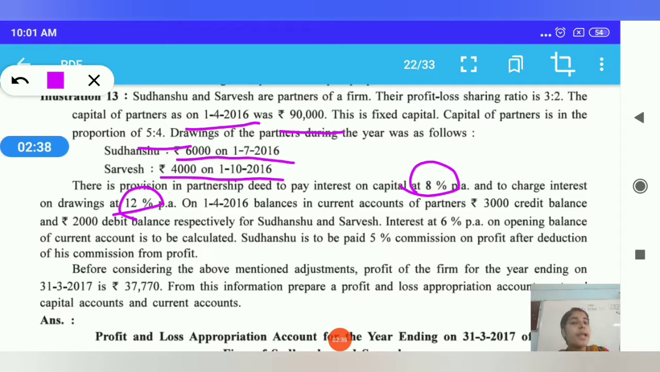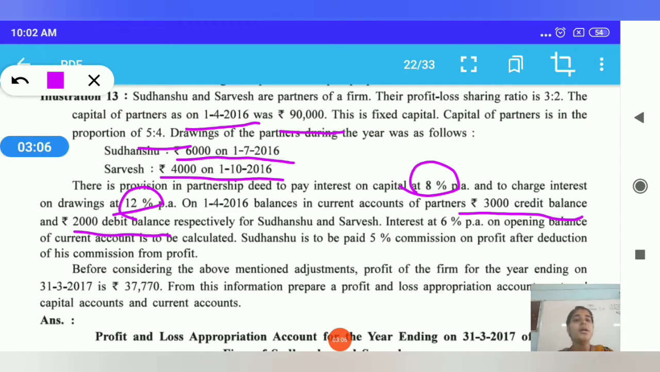On 1/4/2016, the balance in the current account of partners was 3,000 credit balance and 2,000 debit balance respectively for Sudhanshu and Sarvesh. It means Sudhanshu has a credit balance of 3,000 in the current account, and Sarvesh 2,000. I hope this is clear to all of you.